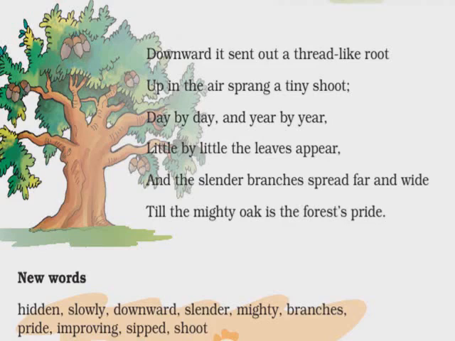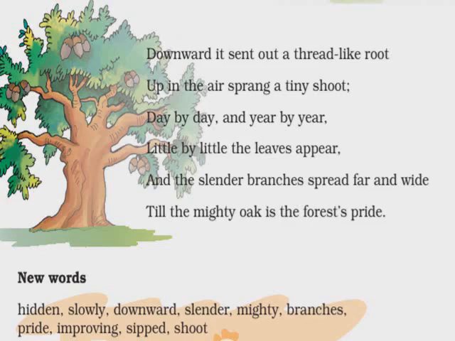and in the soil the roots will develop, which will go in the downward direction, and in the upward direction the shoot will come out. This is the meaning of the first two lines of this stanza. Then day by day and year by year, little by little the leaves appear.